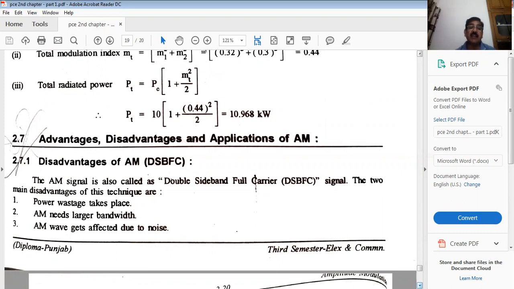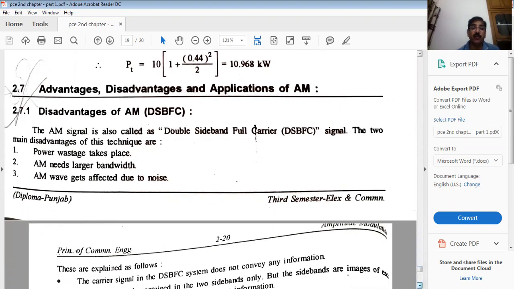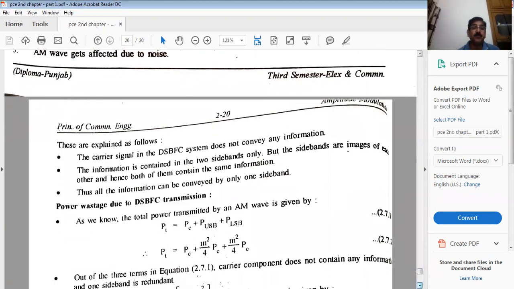See, the carrier signal is carrying huge power, so power wastage is much. It needs large bandwidth as well, and of course it gets affected by noise as well. How? Let me show you how.